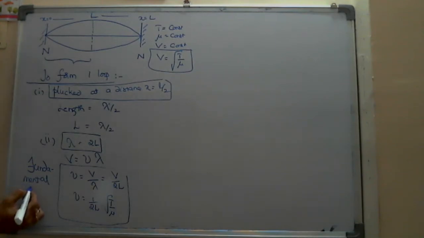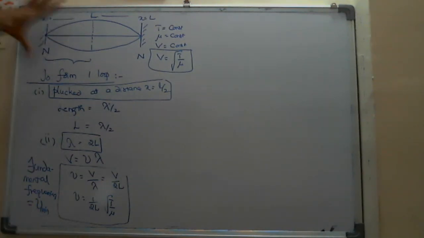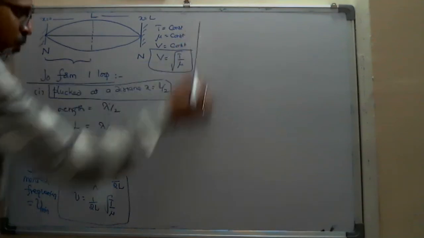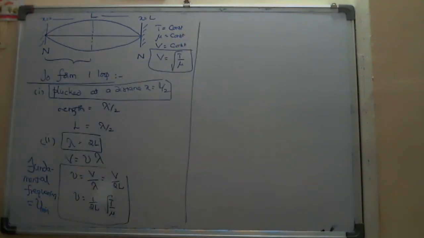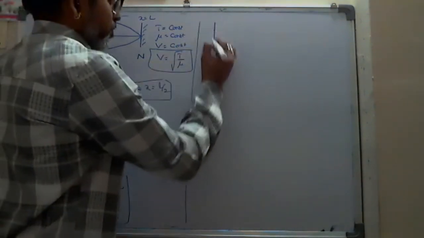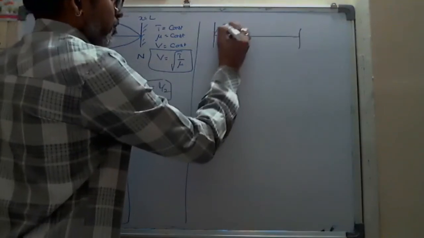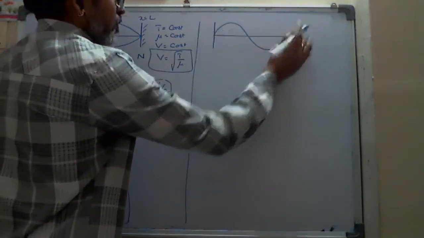It can vibrate with at minimum one loop only, not half loop or quarter loop. That's why the fundamental frequency is V by 2L. And then suppose it vibrates with two loops, like this.